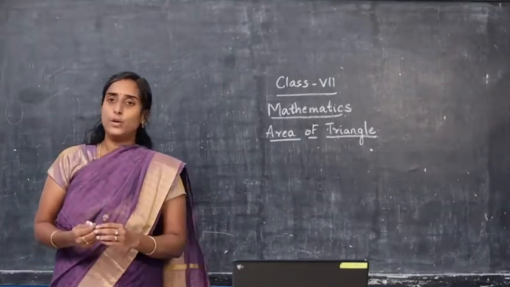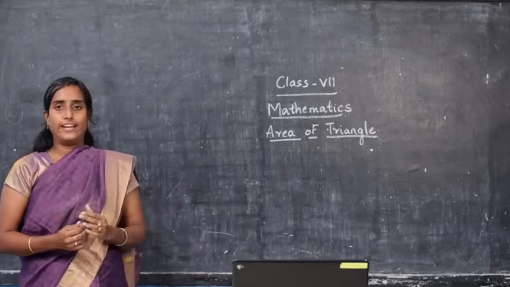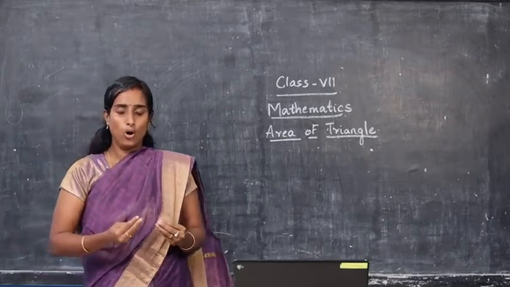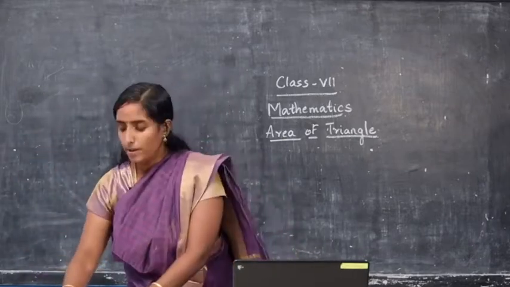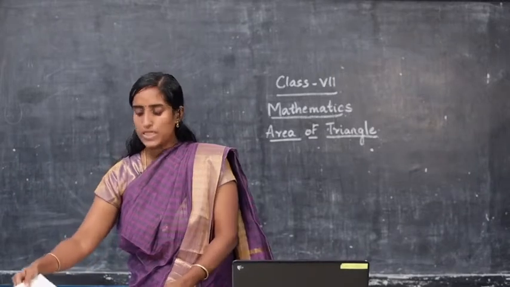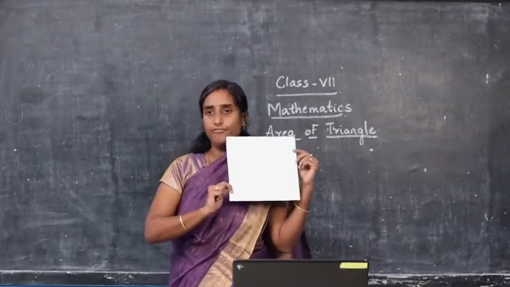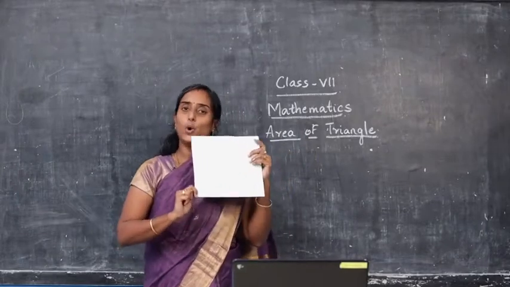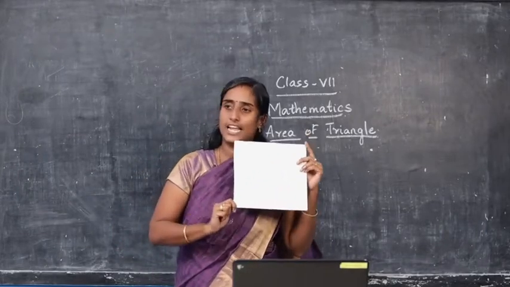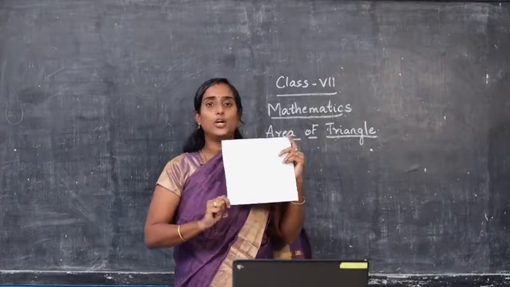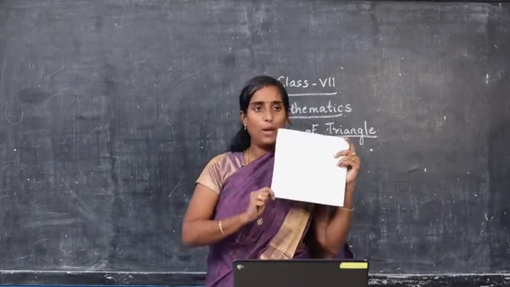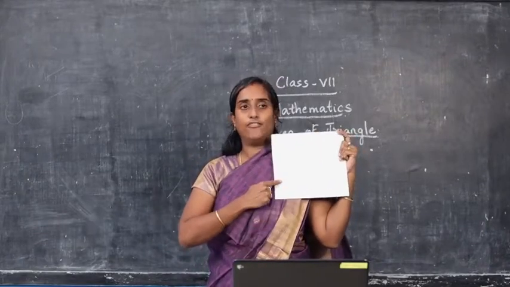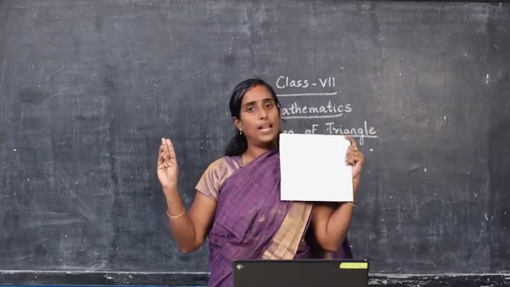Now, before we go into the area of triangle, I will give you a small quiz or a puzzle. Now, suppose this is a rectangular field. I want you all to divide this rectangular field into two equal halves.